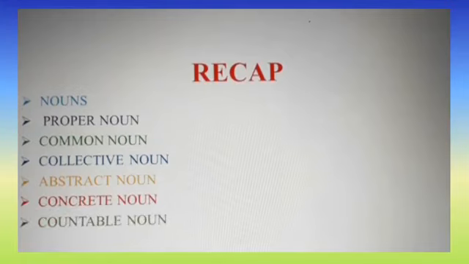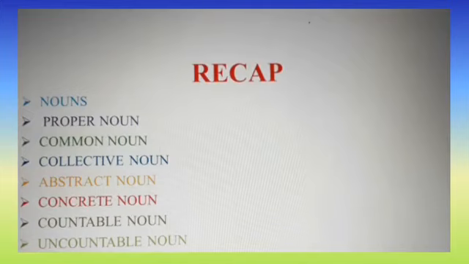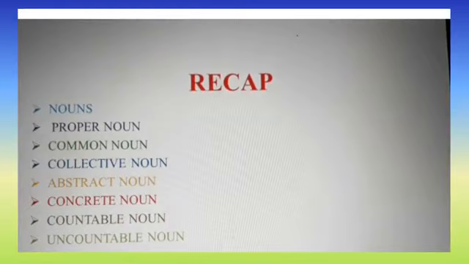Next one, countable nouns. Countable nouns are individual people, animals, places, things or ideas which can be counted. Uncountable nouns are not individual objects, so they cannot be counted. Countable nouns can be counted, uncountable nouns cannot be counted. Have you understood the topic clearly, children?